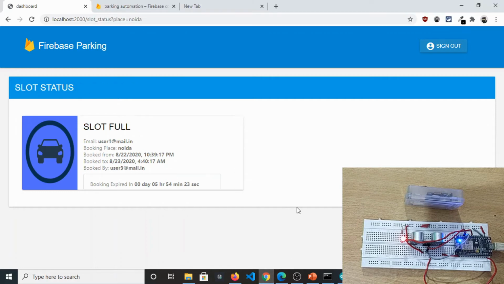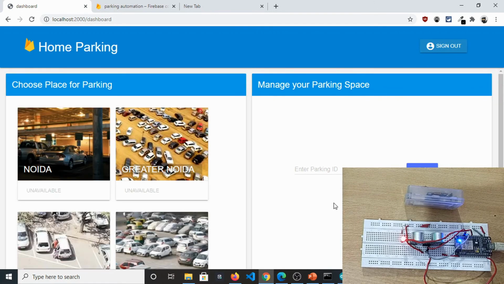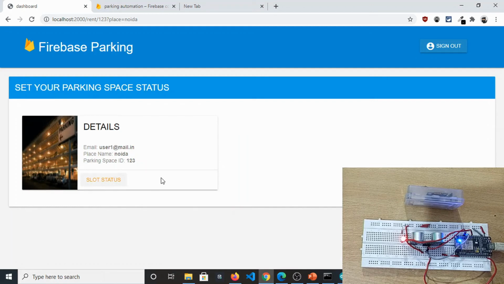So things are pretty clear now, but we will see from here that the parking owner can get the slot status by simply typing the parking ID right here and submitting it.